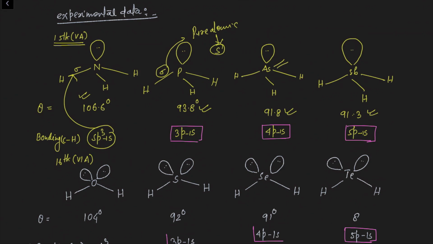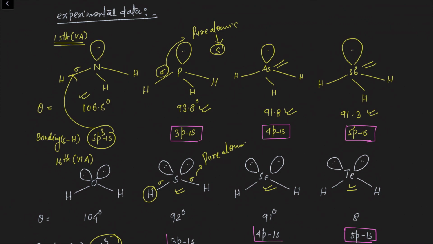Same thing is here also. Same thing is here in oxygen. In water, the O-H bond is formed by the overlapping of an sp3 and an s orbital. But in the rest of the hydrides of the group 16 elements, the bond formed by the central atom with the surrounding atom is not the overlapping of a hybrid orbital, but again a sigma bond formed by the overlapping of a pure atomic orbital. This is the experimental data. Now the question is how to explain these observations. These observations can be explained with the help of Drago's rule.